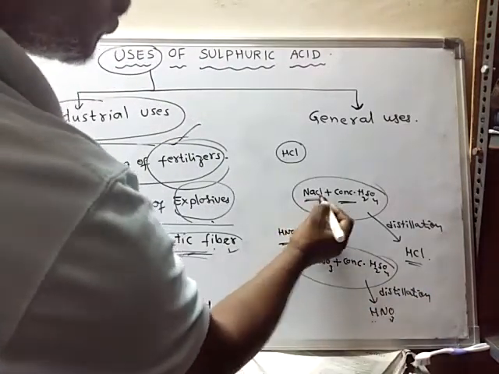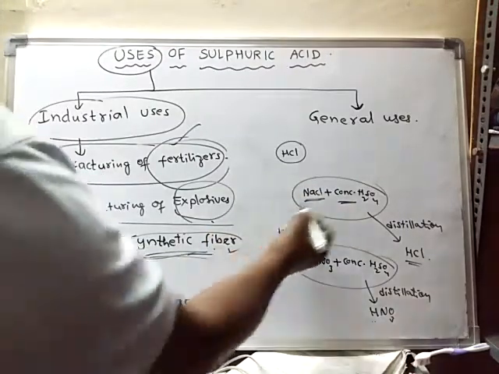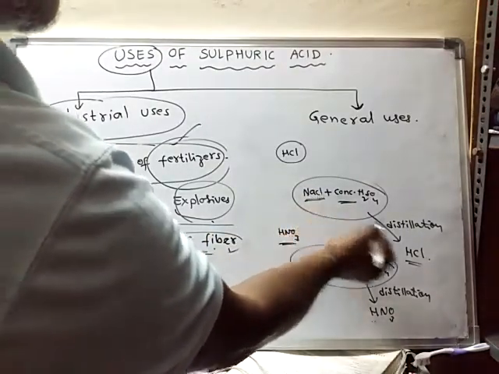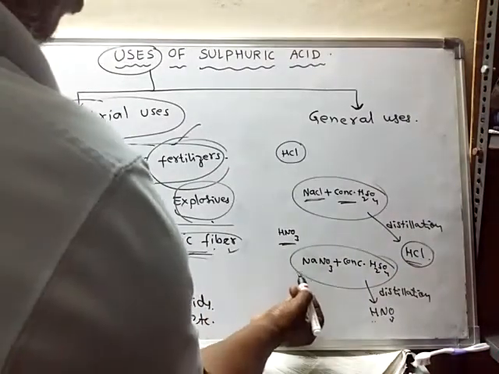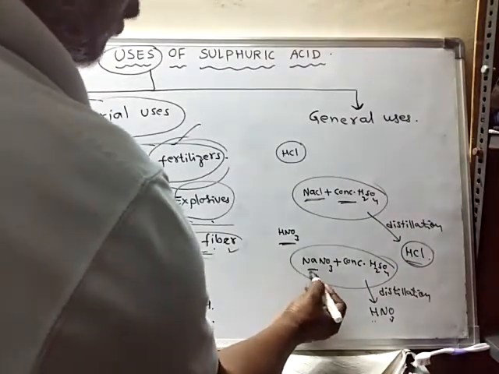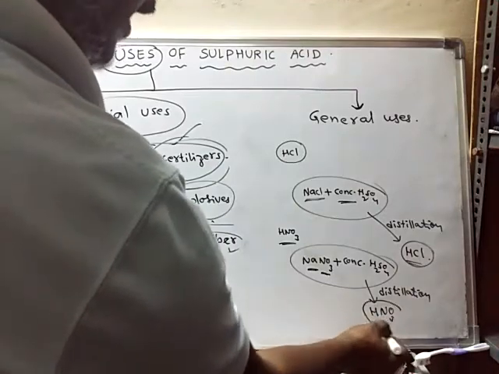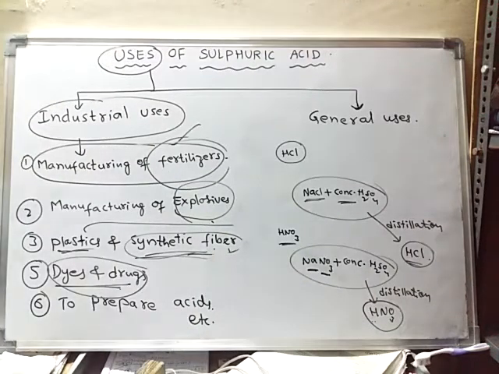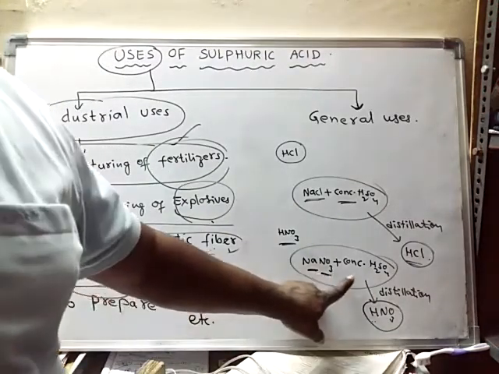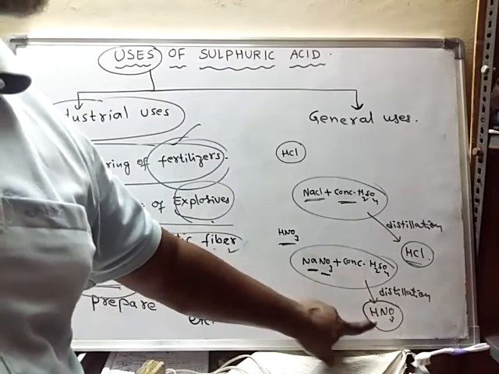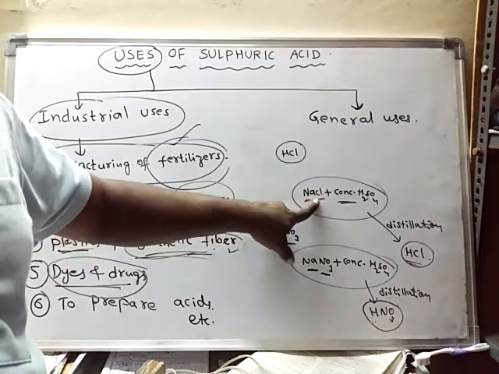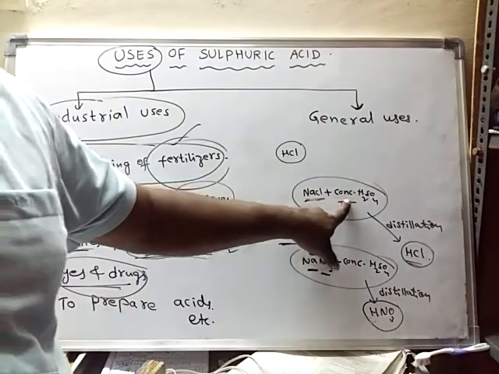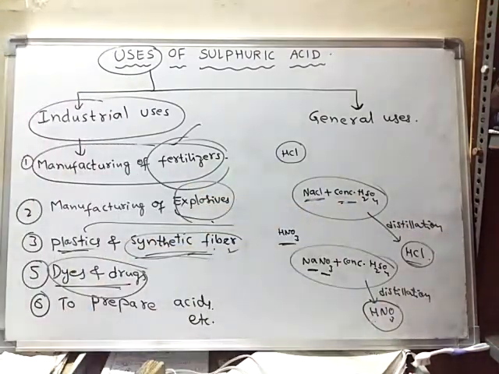Suppose if you use metal chlorides, we will get hydrochloric acid. If from metal nitrates, we will get nitric acid. When metal nitrates are reacted with concentrated sulfuric acid, we will get nitric acid. When metal chlorides are made to react with concentrated sulfuric acid, we will get hydrogen chloride.